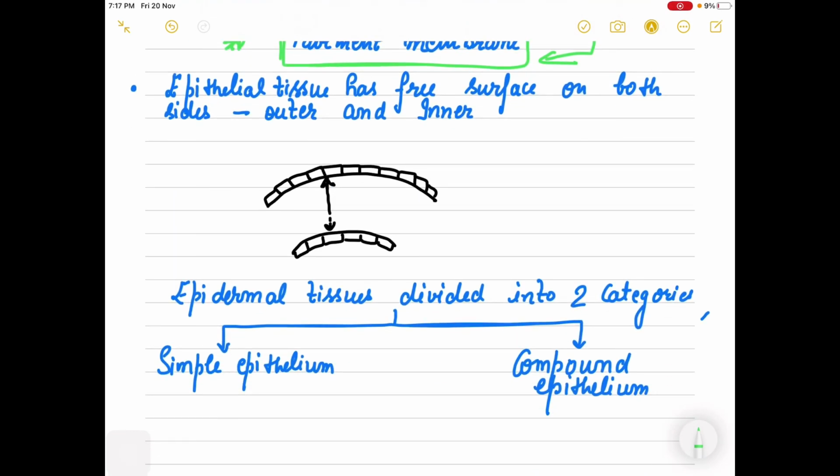Another important characteristic of epithelial tissue, it has a free surface on the outer side as well as towards the inner side. If cells are arranged on the outer surface, then it will have a free surface. If it is present in an inner cavity, as the inner lining of any organ, then still it has a free surface. So it has a free surface on both sides, outer as well as towards the inner side.